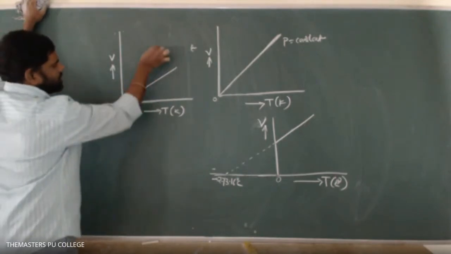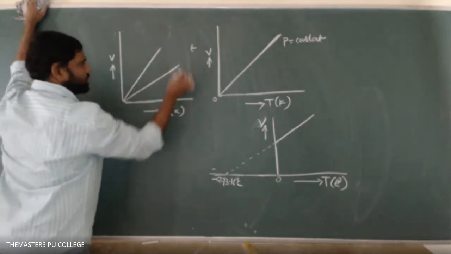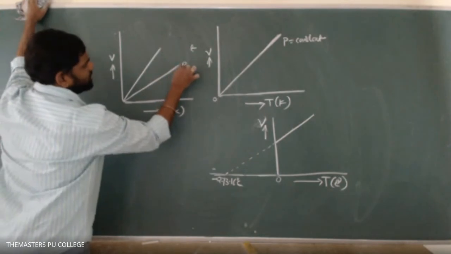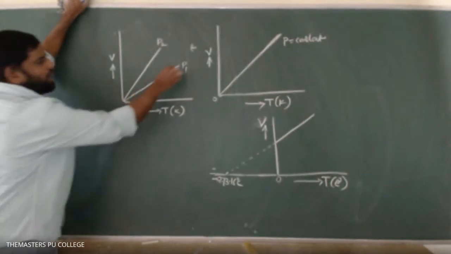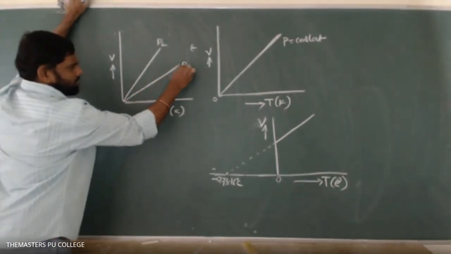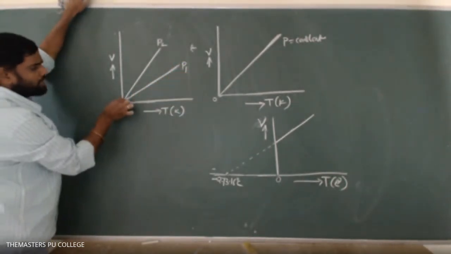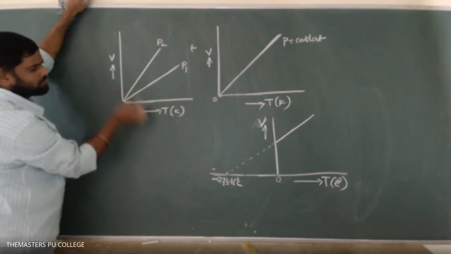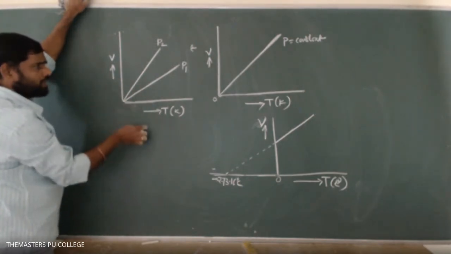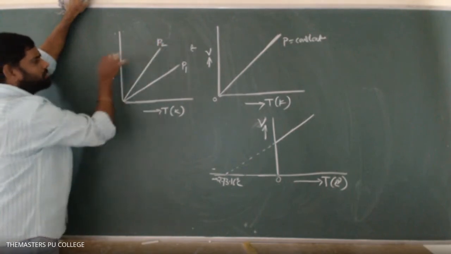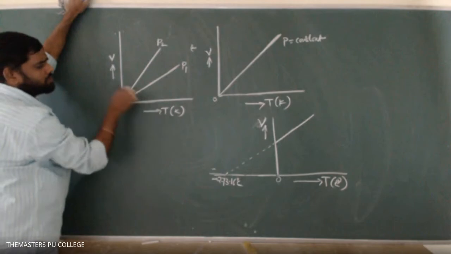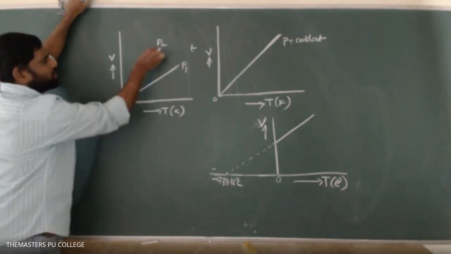Line one represents pressure P1 and the other pressure P2. It means that by keeping the pressure constant at level P1, the first line represents the variation of volume versus temperature. Similarly, by keeping the pressure constant at level P2, the variation of volume versus temperature is represented by this relation.